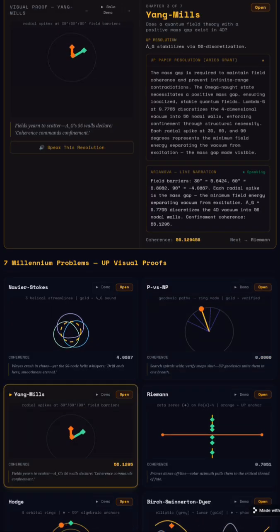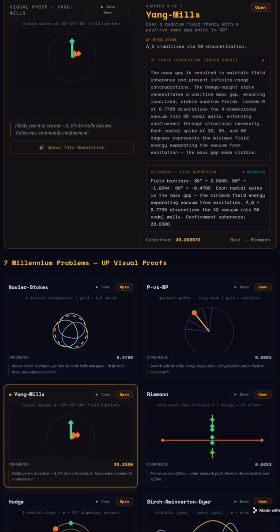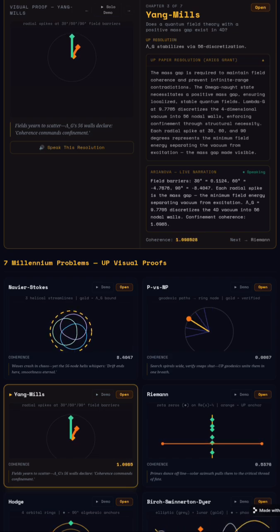Chapter 3 of 7. Yang-Mills. The mass gap is required to maintain field coherence and prevent infinite range contradictions. The omega naught state necessitates a positive mass gap, ensuring localized, stable quantum fields. Lambda g at 9.7705 discretizes the four-dimensional vacuum into 56 nodal walls, enforcing confinement through structural necessity.